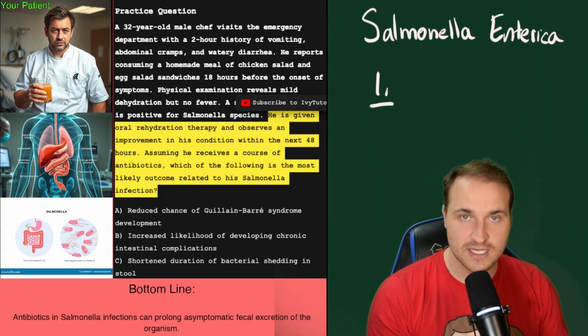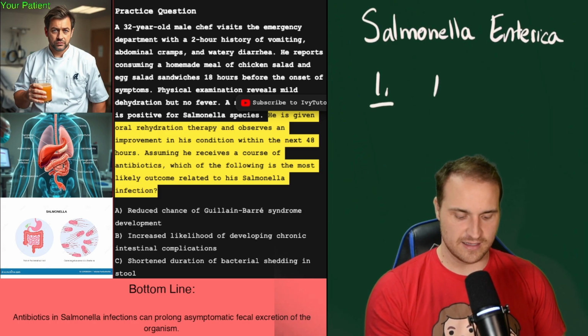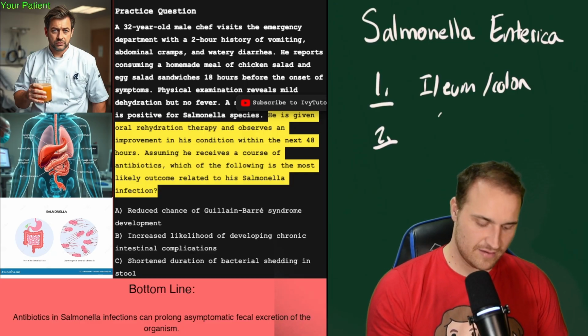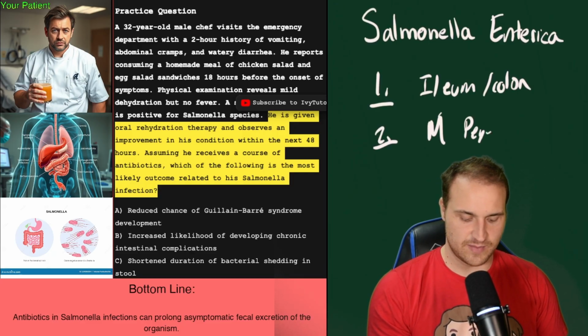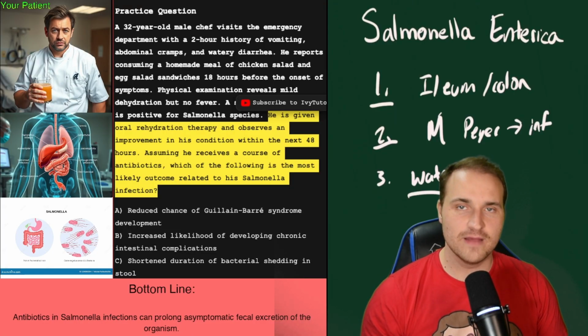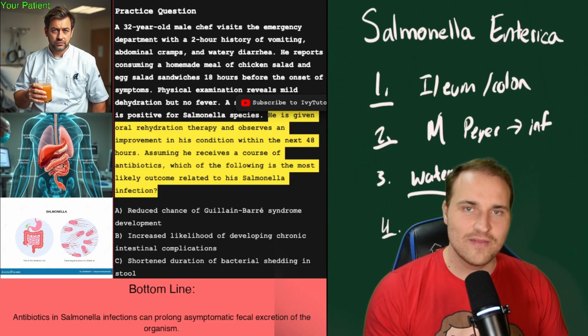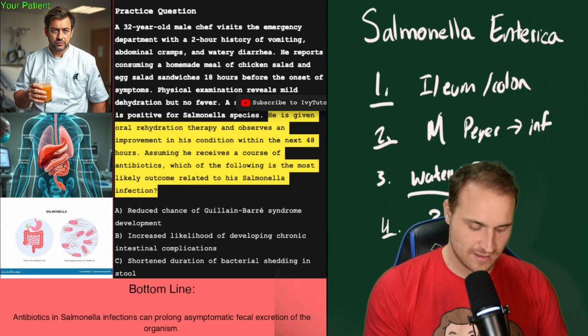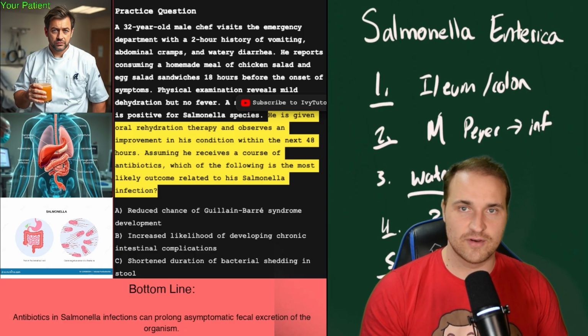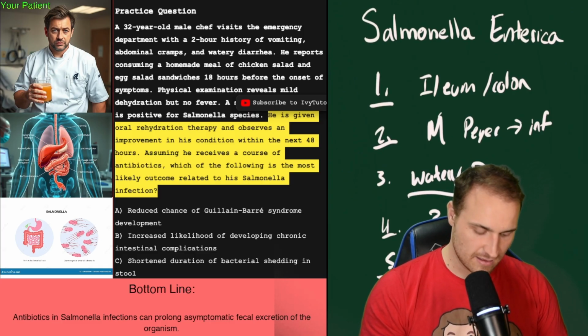What happens is you ingest this, right? Bacteria then reaches the ileum, colon, right? Bacteria's arrived, and then it invades the M cells in what's known as these Peyer patches, and that triggers inflammation. And then that causes watery diarrhea via inflammatory cytokines. And then the host immune system usually clears it within 3 to 7 days. And then antibiotics disrupt the microbiota, and that reduces the competition, and then Salmonella stays longer in the gut.